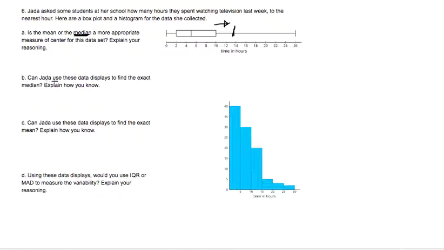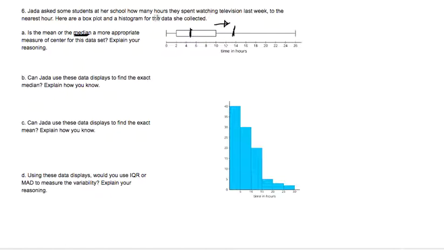For B, can Jada use these data displays to find the exact median? Really simple here. A box plot, if you know that a box plot is made with the Q2 here in the middle, that tells us that the median is 5 because Q2 is the median. So when we're given a box plot, it's really easy to find the median.